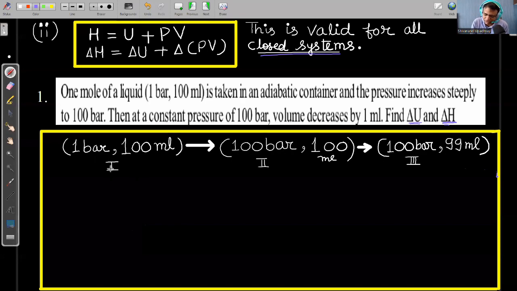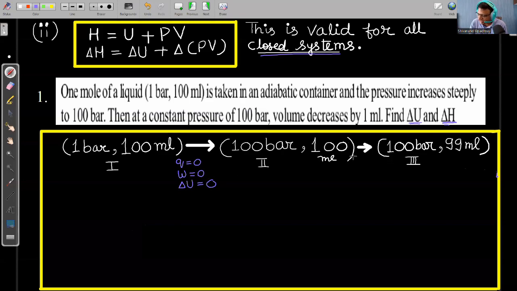So when I am moving from first state to second state, I can say that since it is in an adiabatic container, there is no exchange of heat energy between system and surrounding, and the volume of the system is also not changing, so work done is equal to 0. There is no expansion or compression work because volume is constant. Using the first law of thermodynamics, I can say that the change in internal energy for this process from state 1 to state 2 is equal to 0.